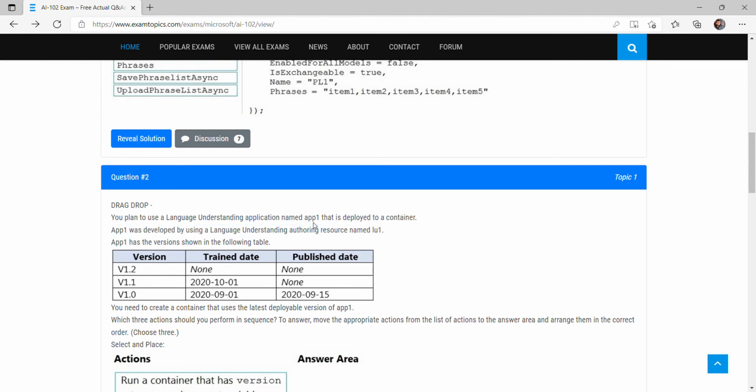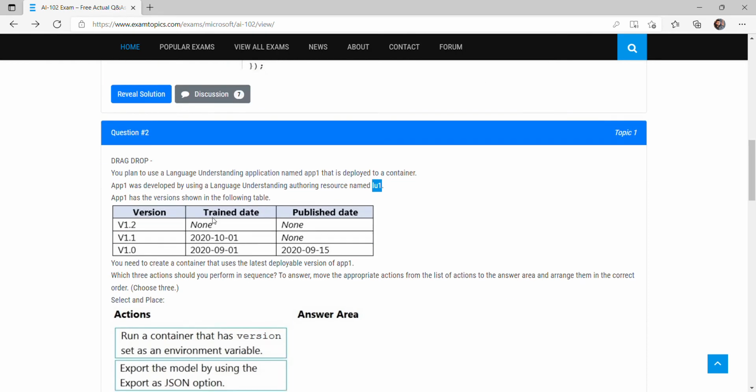So there is one application named app1 and it is deployed to a container. We are planning to use a model named app1 and we are planning to deploy it into a container. App1 was deployed using a language understanding authoring resource named lu1. App1 has the versions shown in the following table.